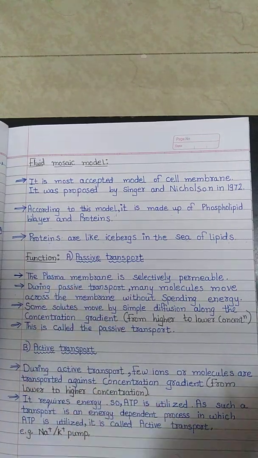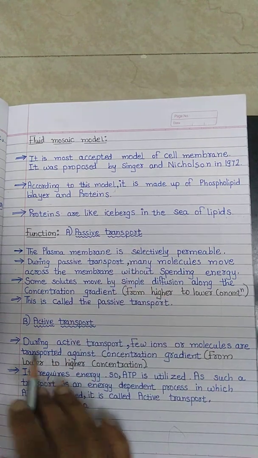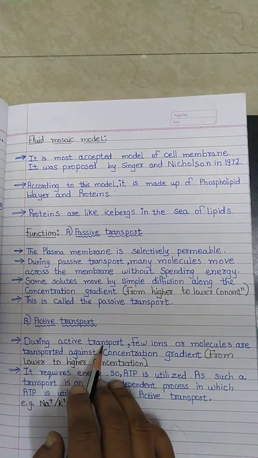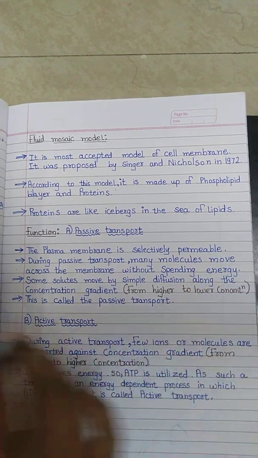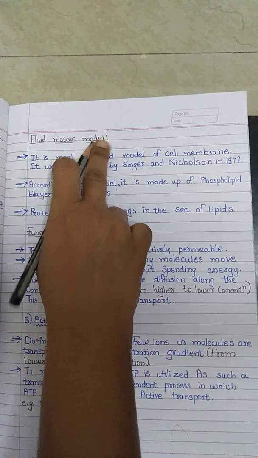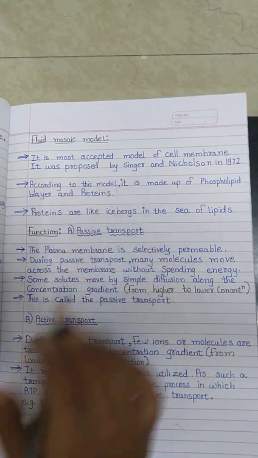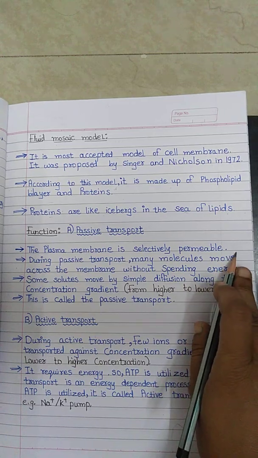It functions in two ways. One is passive transport and the other is active transport. In passive transport, inside the fluid mosaic model, the plasma membrane is selectively permeable.